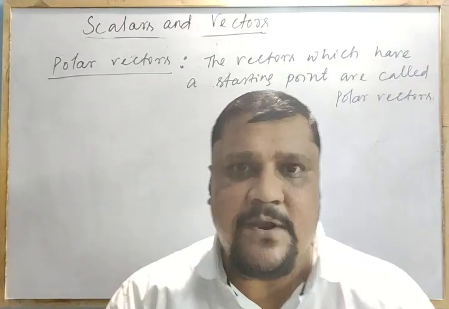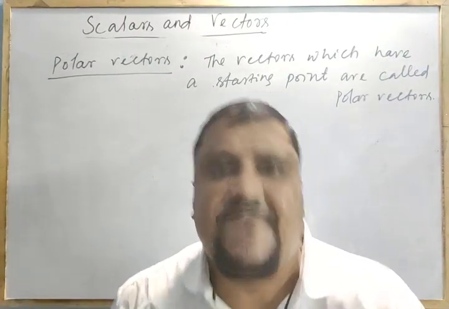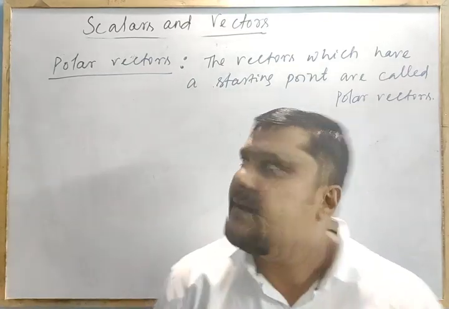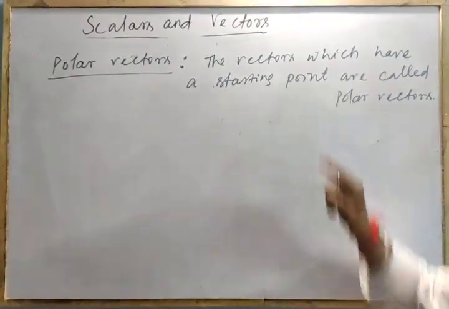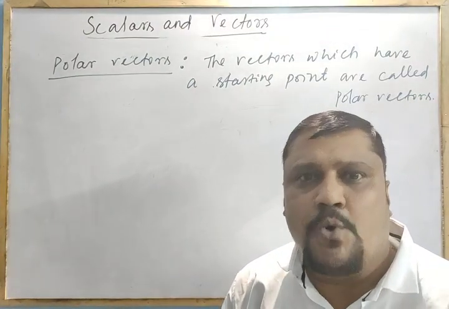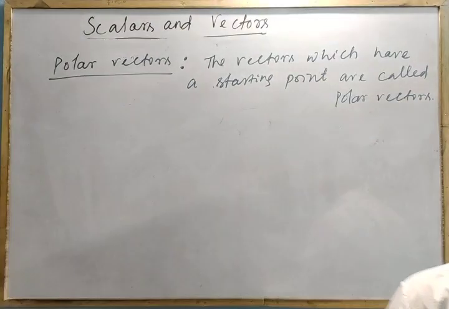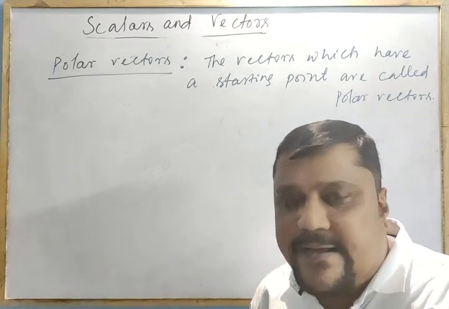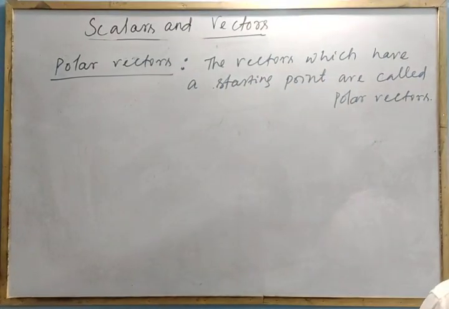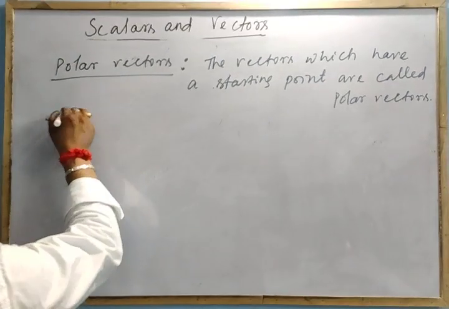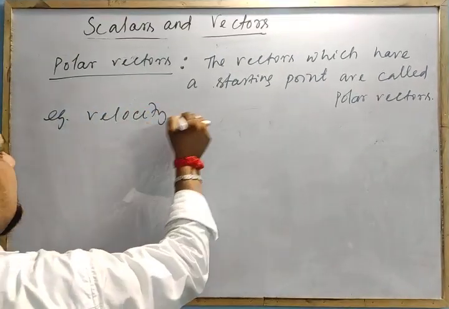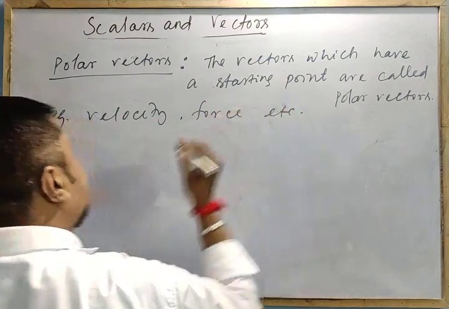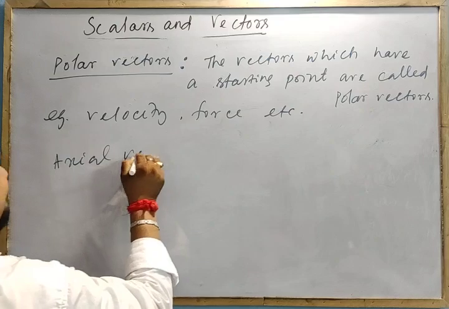I start from here with 5 km per hour speed, velocity. 5 km per hour, starting from here. That is the vector which has a starting point. Velocity, force, right? Starting point, displacement from P to Q. P is the starting point, the back end, Q the other end, right? So there is a starting point. So most vectors, like force, displacement and velocity, are polar vectors, right? Examples you can say are velocity, force, etc. Then let's go for the axial vectors.